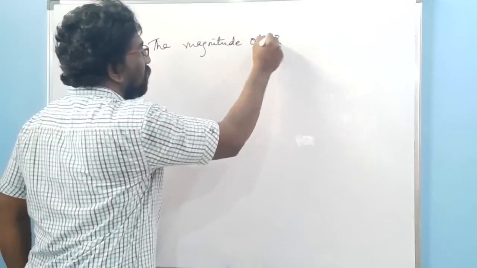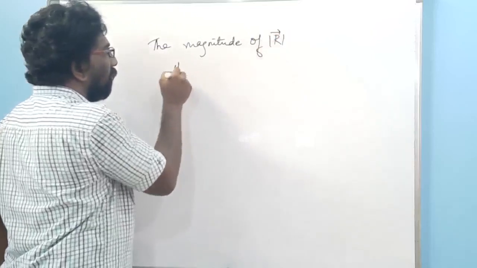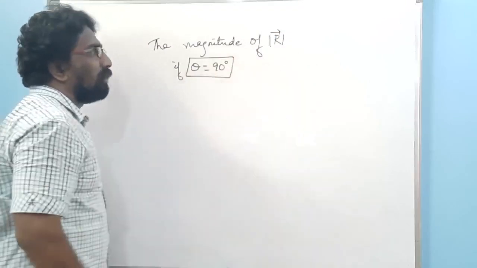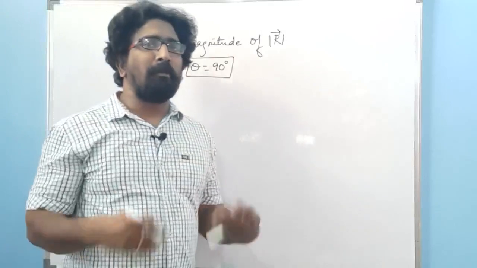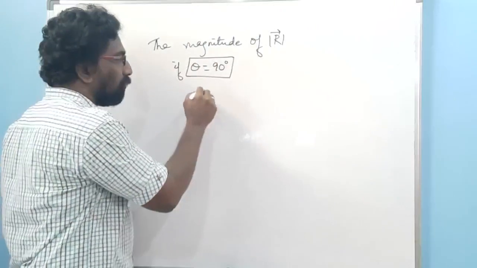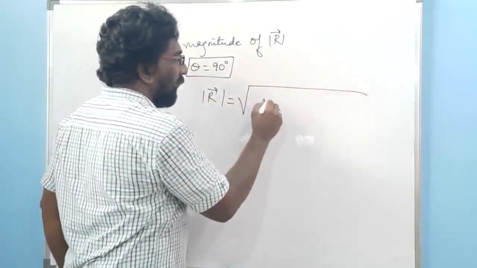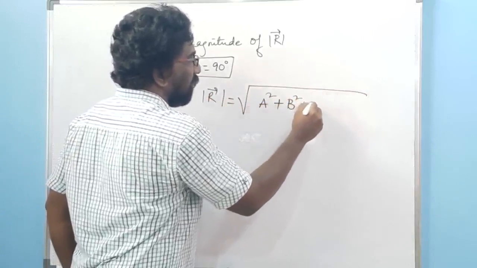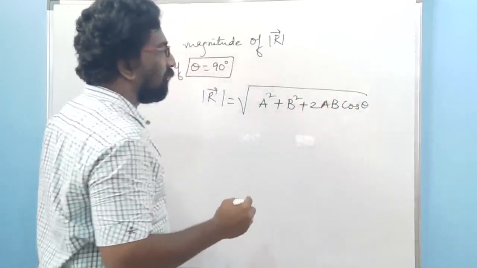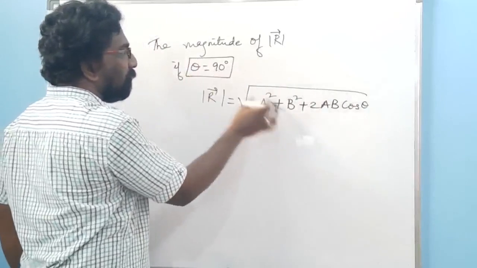We know that the magnitude of the resultant vector is given by the formula R equal to under root of A square plus B square plus 2AB cos of theta. Now here the angle between the two vectors A and B is 90 degrees.